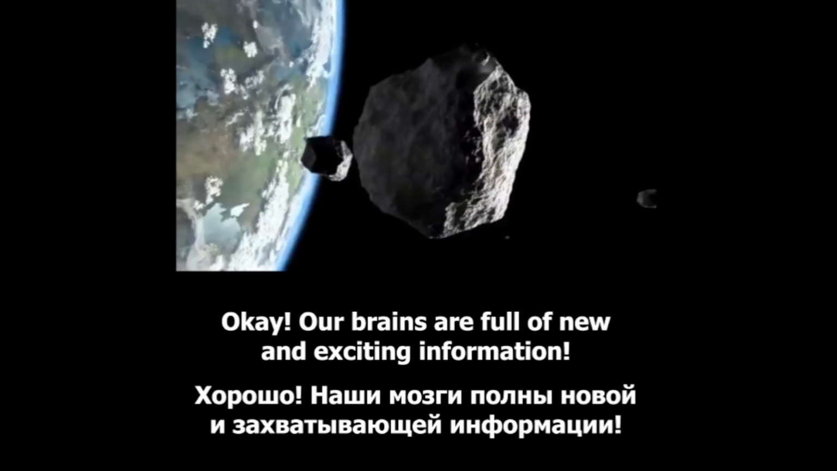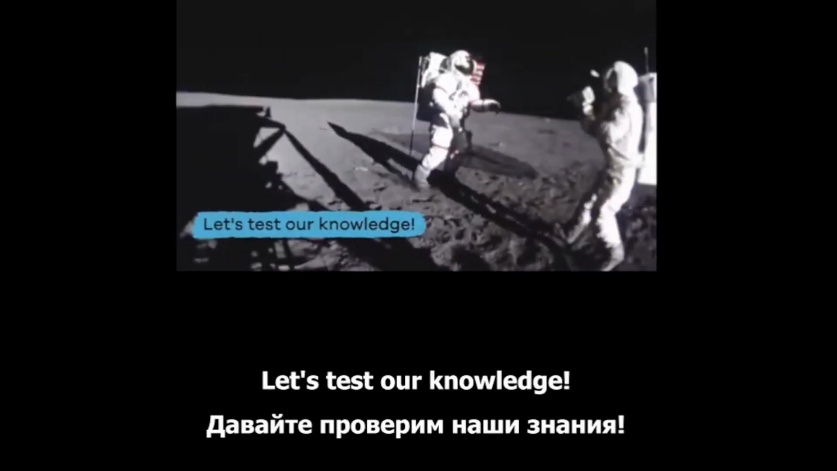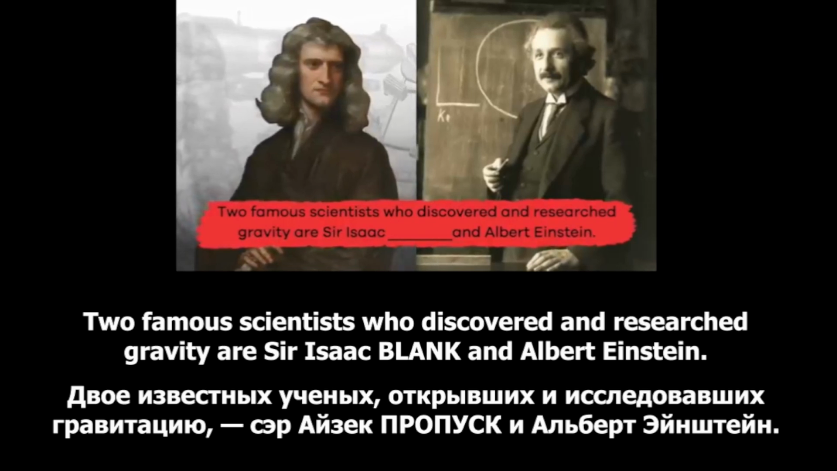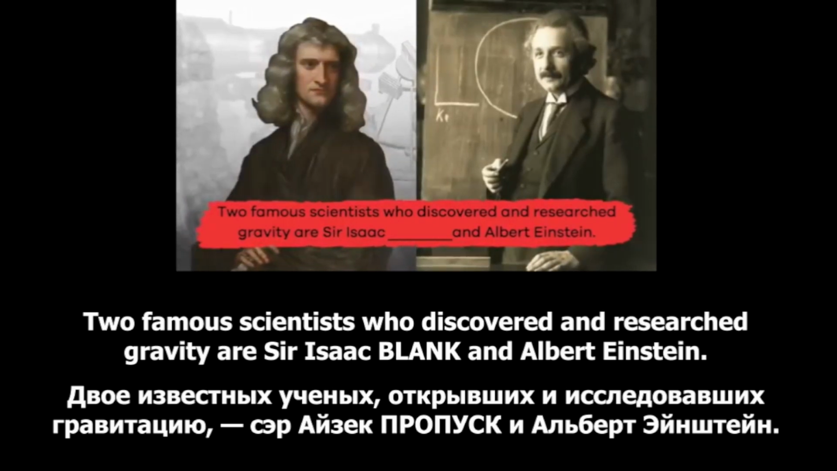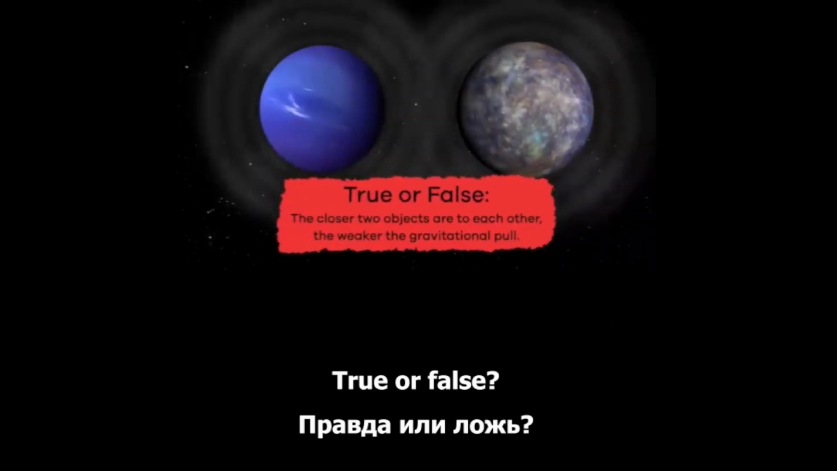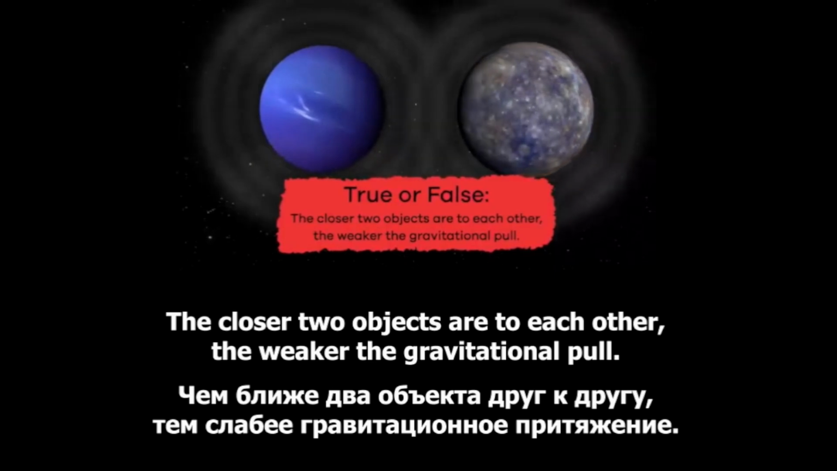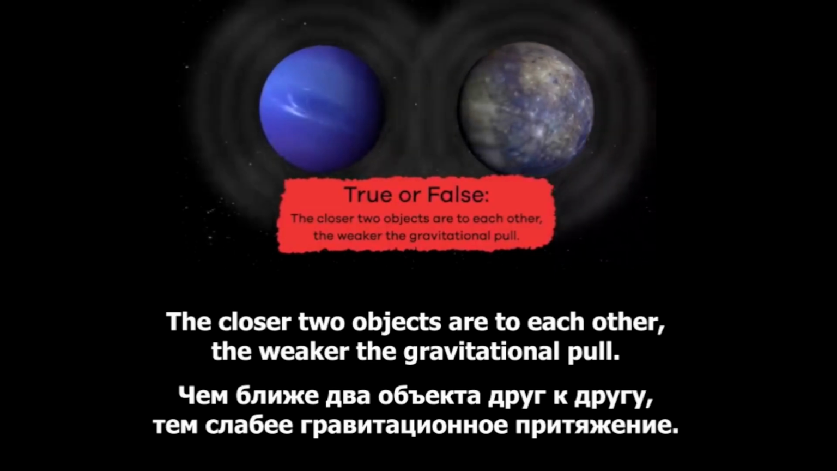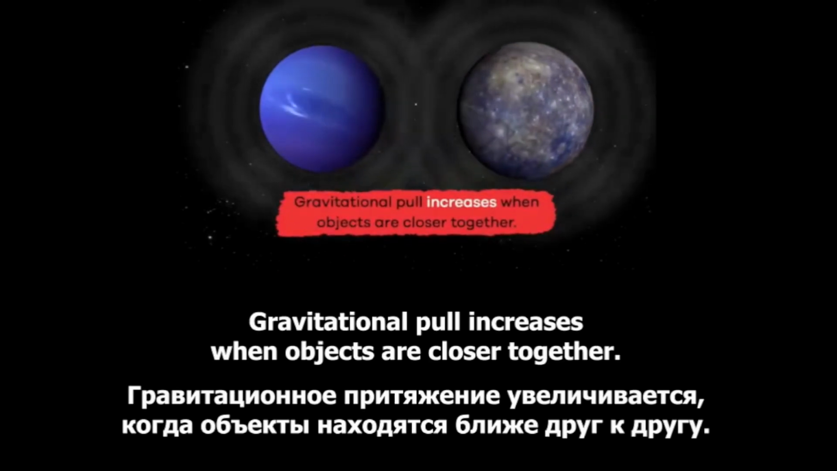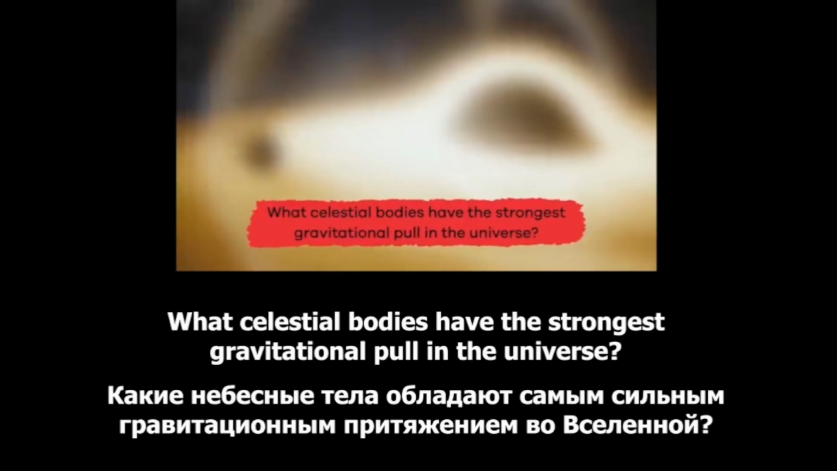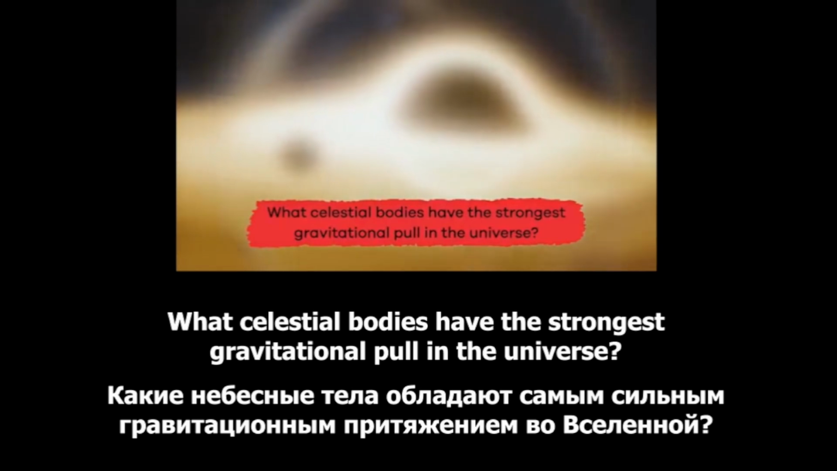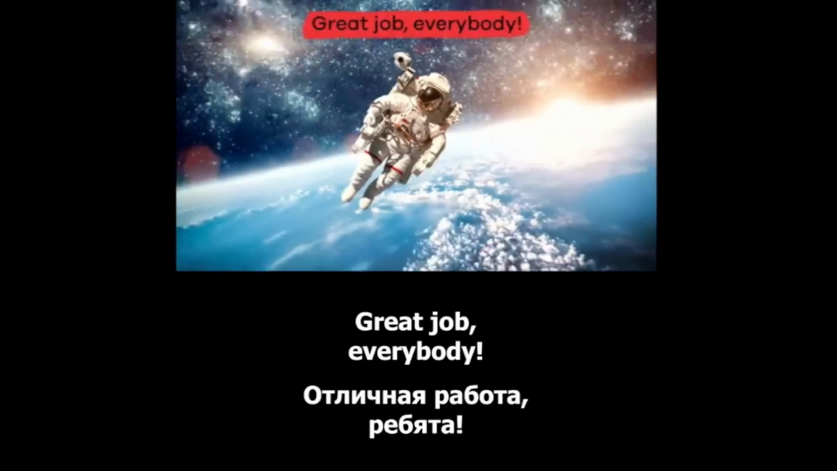Okay, our brains are full of new and exciting information. Let's test our knowledge. Fill in the blank. Two famous scientists who discovered and researched gravity are Sir Isaac blank and Albert Einstein. Newton. True or false? The closer two objects are to each other, the weaker the gravitational pull. False. Gravitational pull increases when objects are closer together. What celestial bodies have the strongest gravitational pull in the universe? Black holes. Great job, everybody.